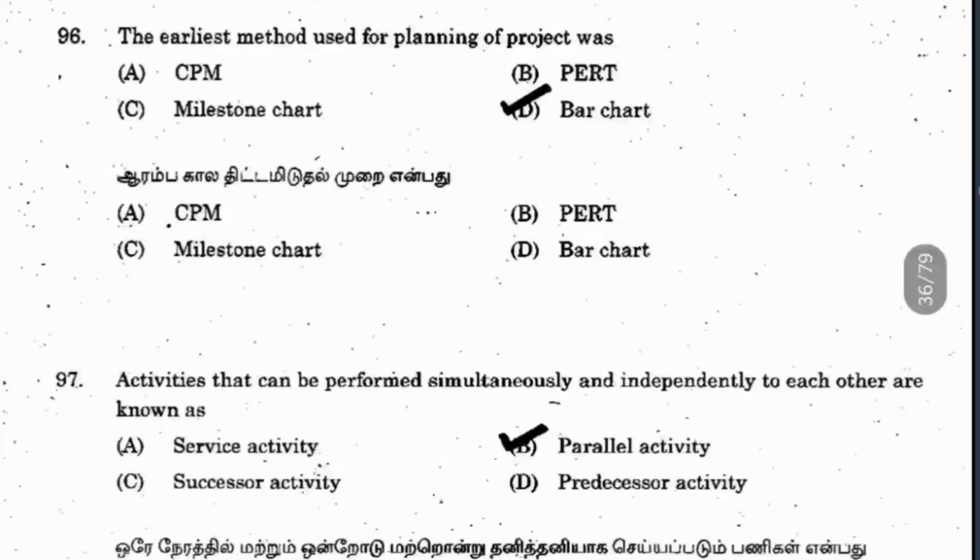Question 97. Activities that can be performed simultaneously and independently to each other. So obviously parallel activity only. So it won't be dependent on each other.